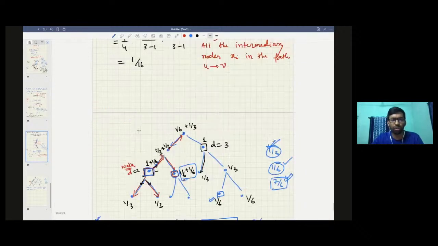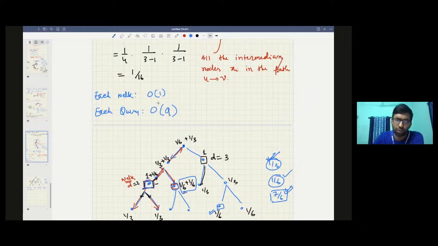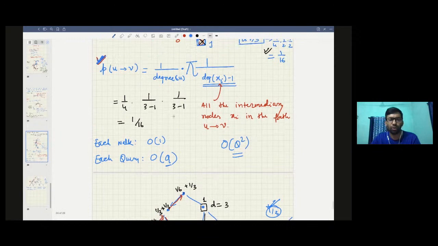In this case, each update, or each walk, was basically nothing. You just need to keep track of that. But each query was of the order q. So the overall time complexity was order q square. This is the least possible complexity, right?